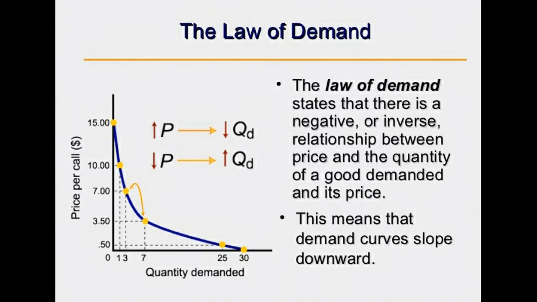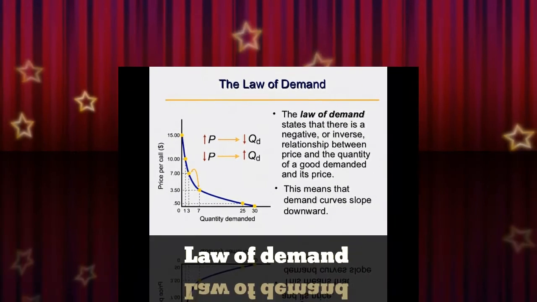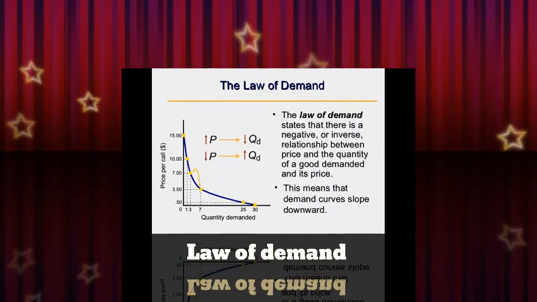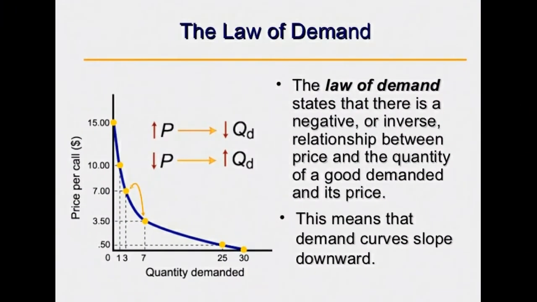In simple language, we can say that when the price of any commodity falls, people are tempted to purchase more of the commodity. On the other hand, when the price of any commodity rises, people demand a lesser quantity. No doubt, with the fall of price, demand increases, but it is not necessary that demand increases in the same ratio.